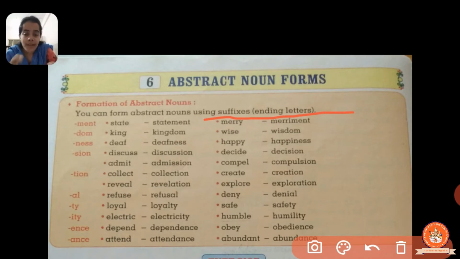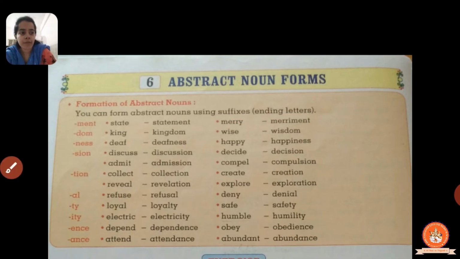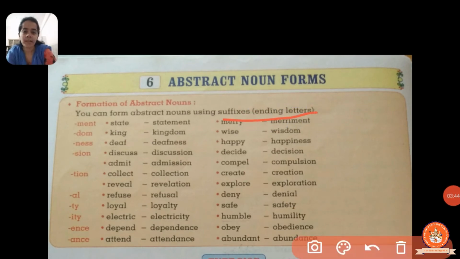Okay, we can do the formation of abstract noun by using the suffix, means ending letters. So here we will see in the example, but before that we will see what is suffix first. Alright, so I will tell you the definition of it. Suffix means it is a group of letters which is put at the end of a particular word to make a new word. Okay, that is called a suffix.